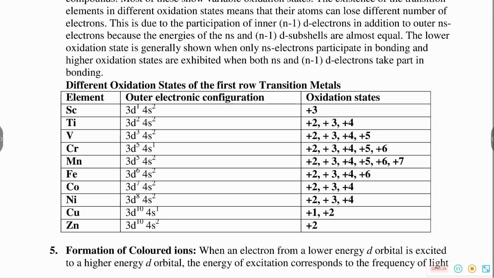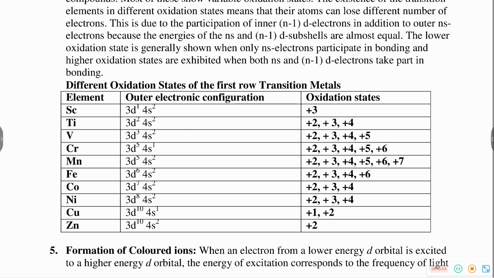That is, all subshells are completely filled. Scandium +3 is also the same: the remaining subshells are completely filled. That means d0, d5 and d10 are stable configurations. Scandium +3 means d0. Titanium +4 also d0.